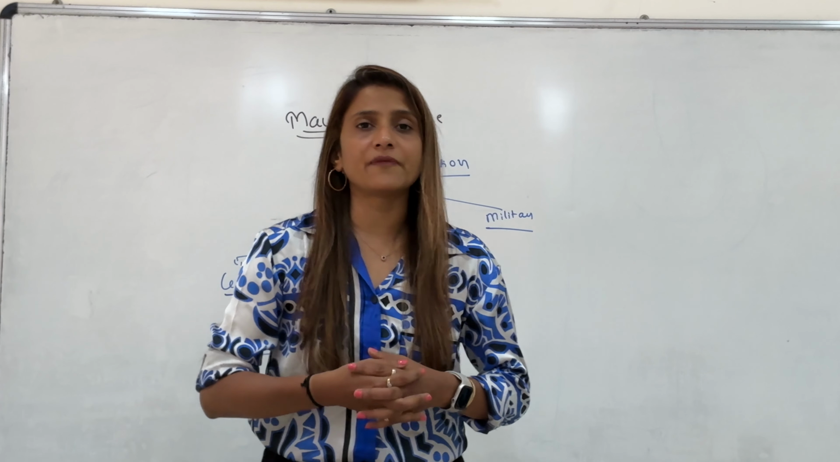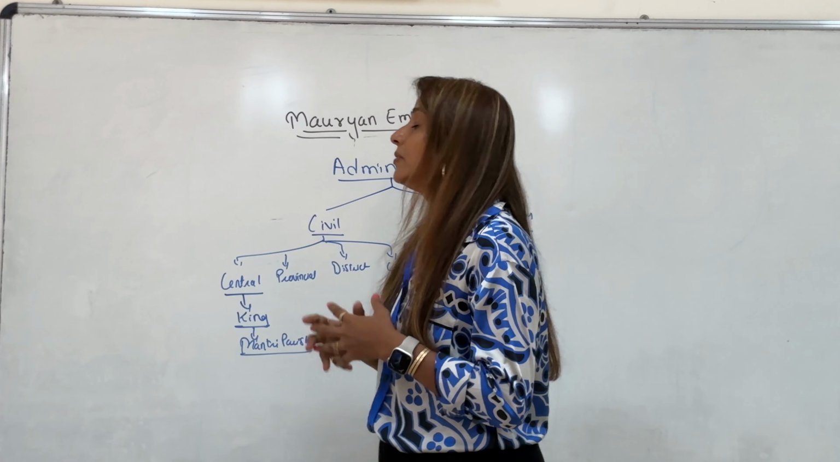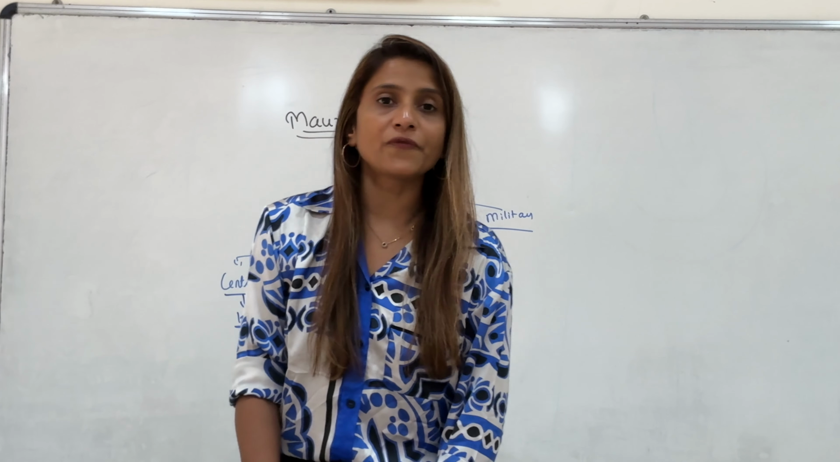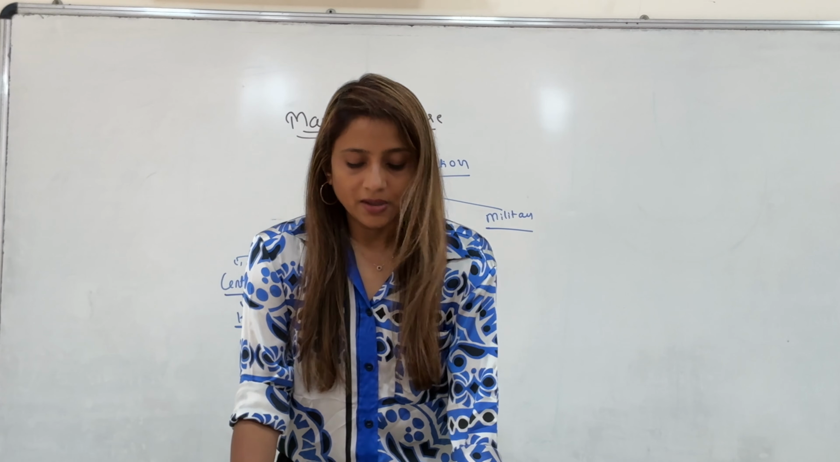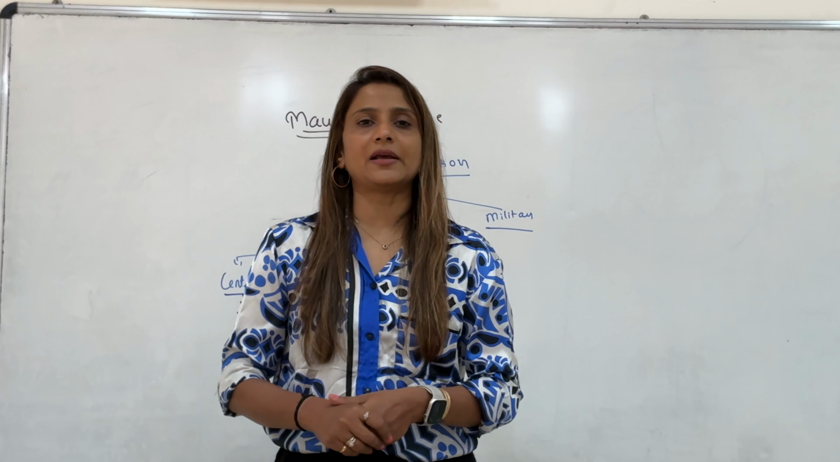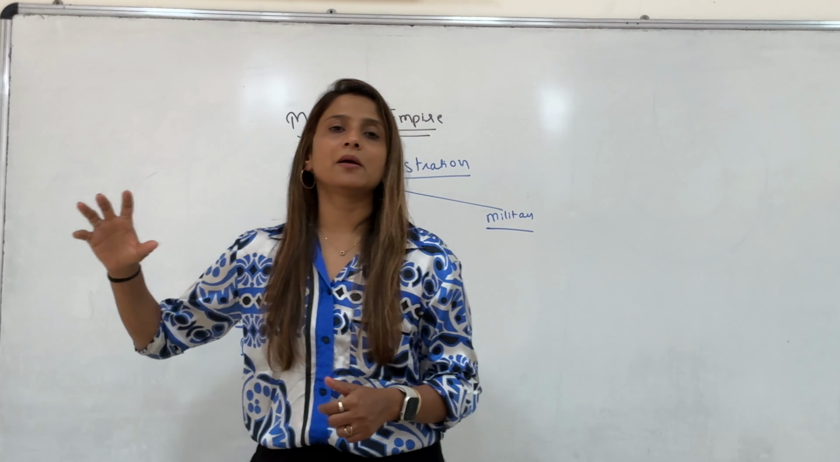Now what about the revenue? At that time in the Mauryan Empire, the main source of revenue was land revenue. The rate of the land revenue used to be somewhere between 1/6 to 1/4. There were two types of taxes which were collected, Bali and Bhaga.